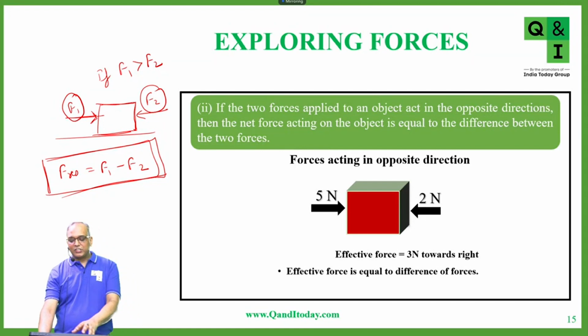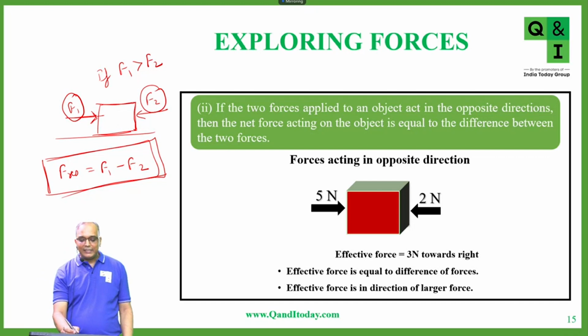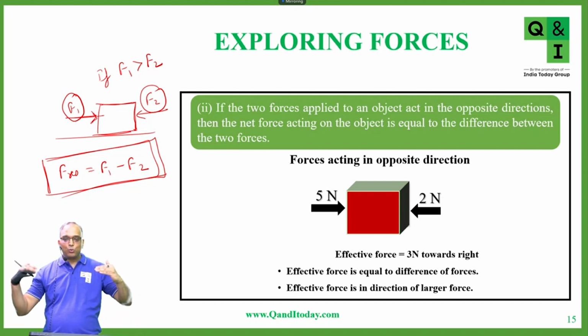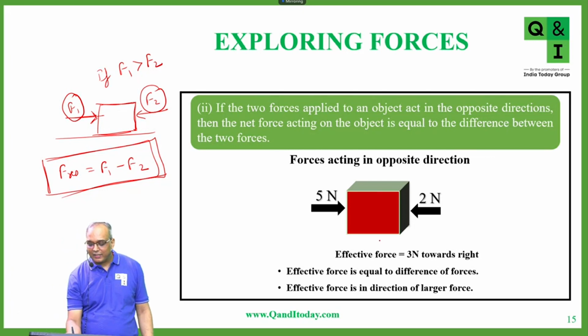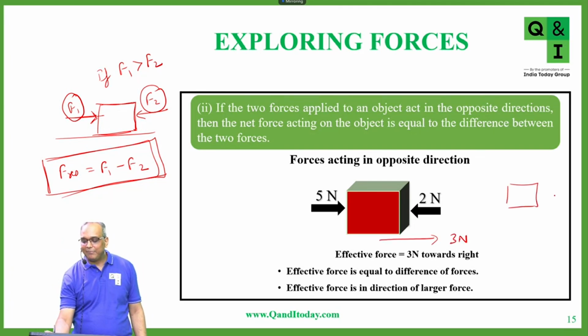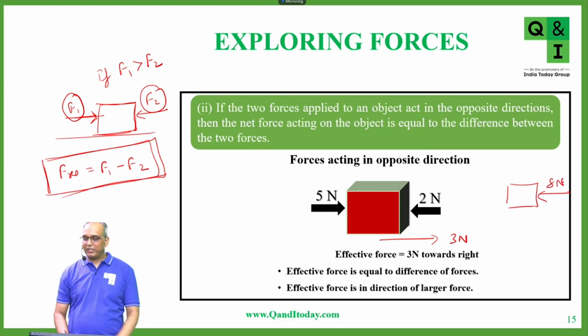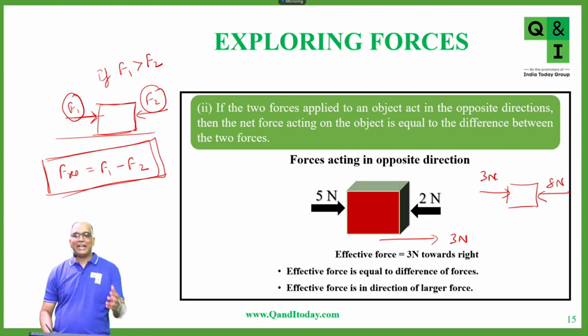So effective force is equal to the difference of forces when the forces are acting in opposite direction, and the effective force is in the direction of the larger force. For example, here in this case, 5 Newton was larger and 2 Newton was smaller. So 5 minus 2, 3 Newton, effective is 3 Newton towards right. But in this other example, let's say there is an 8 Newton force acting towards left and a 3 Newton force acting towards right.